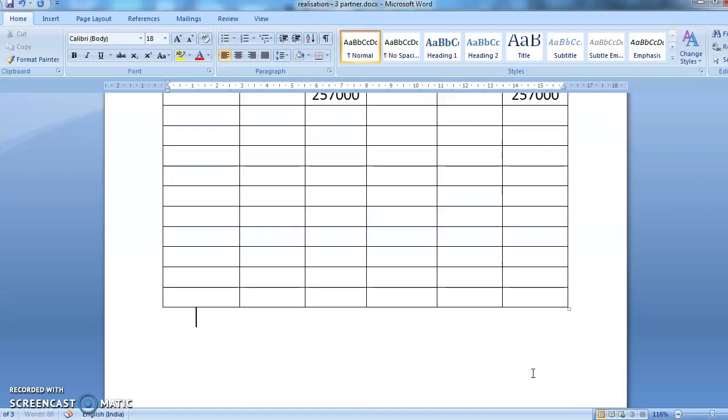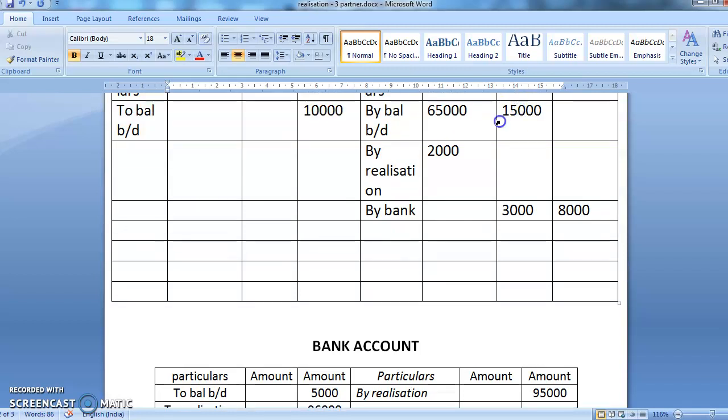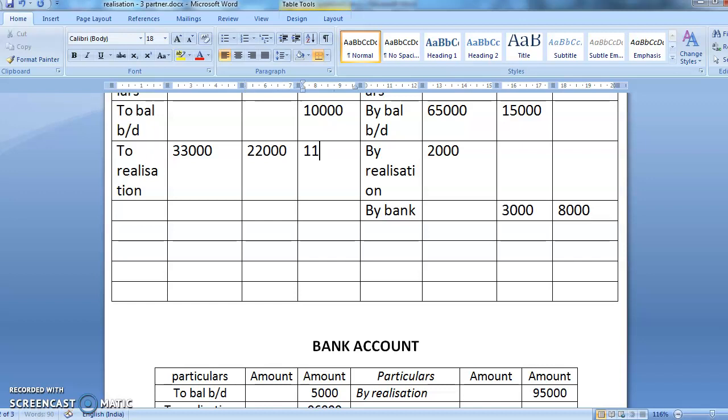The next effect will go in the partners' capital account. That will come as to realization account, because this time we are having a loss. So you will write here to realization account. This person has 33,000, this person has 22,000, and this person has 11,000.